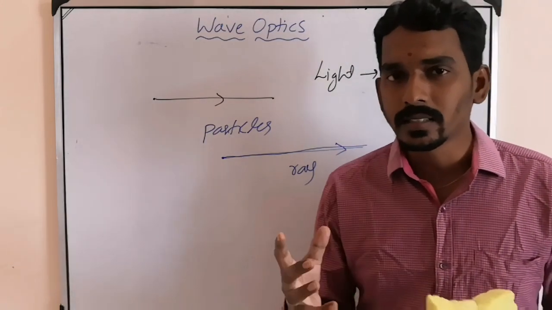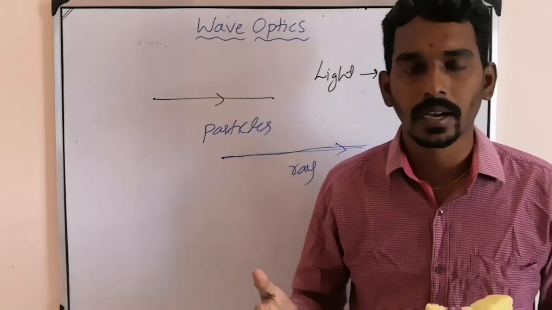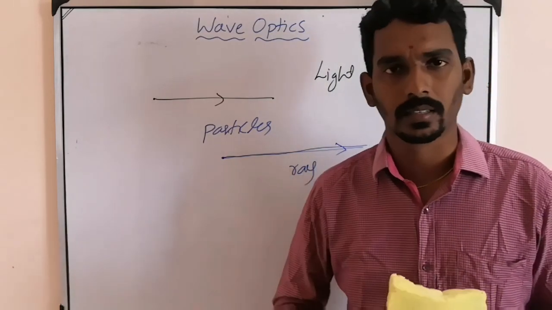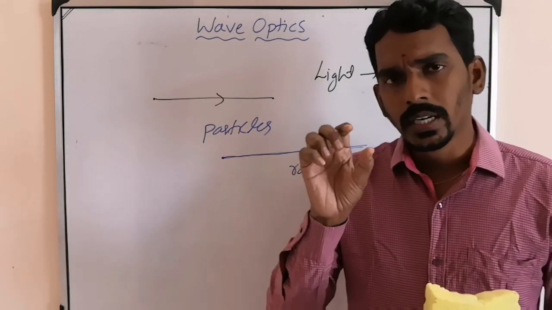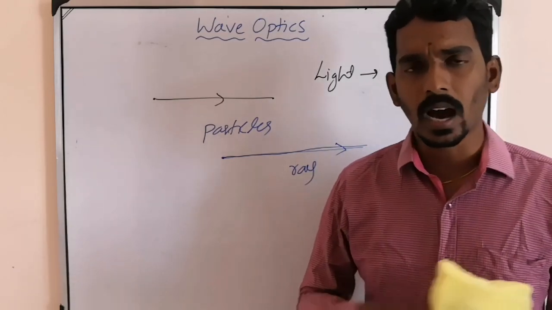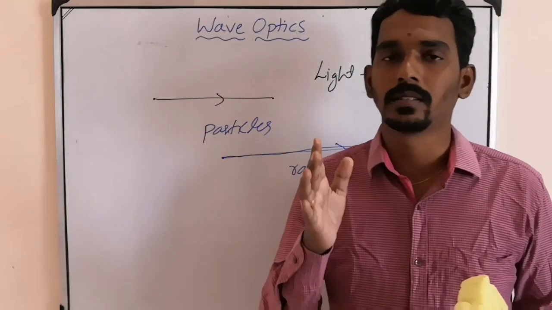That was suggested, and that is another theory given by Huygens. So he gave the theory, Huygens' wave theory, saying that light also travels in wave form.